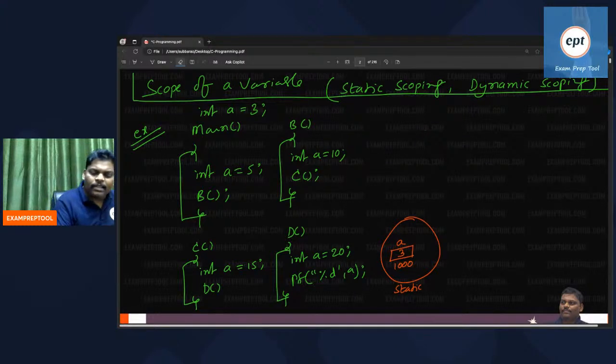Okay. Fine. Now let me run the program. Can you help me now? Listen, I'm repeating once again. Before compiling, after compiling, what is the difference? Sir, if you want to run the program, you have to compile. I'm okay with that. But what is the difference between before compilation and after compilation? Remember, before compilation also the same program, after compilation also the same program.